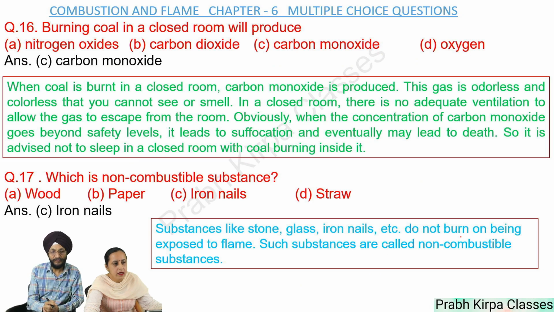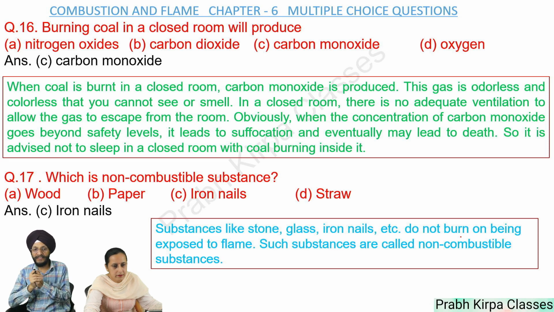Question number 16. Burning coal in a closed room will produce A. Nitrogen oxides, B. Carbon dioxide, C. Carbon monoxide, D. Oxygen. So answer is carbon monoxide. If we burn coal in a closed room, it produces carbon monoxide. We are giving here a complete explanation of what will be the result of burning coal in a closed room.